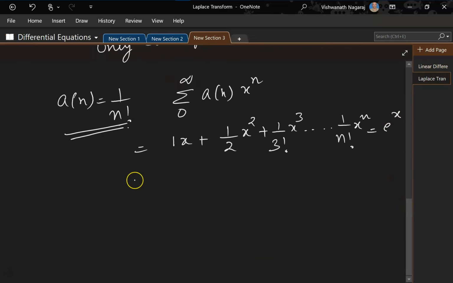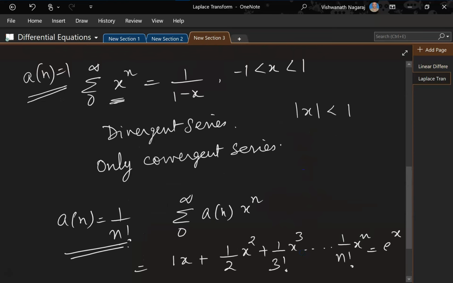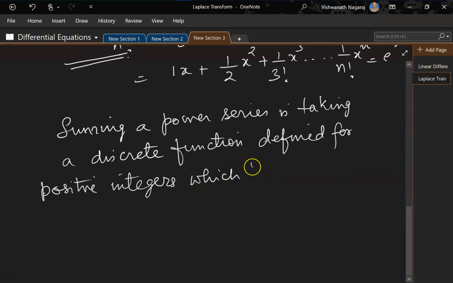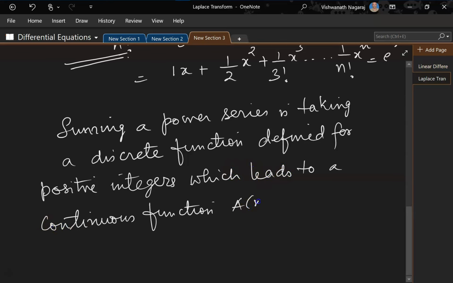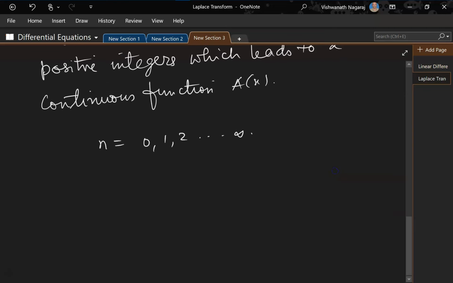So this is just a little bit of background. So summing a power series is taking a discrete function. Remember here, the input value is going to be discrete. That is 1, 2, 3, 4, 5, 6, 7, defined for positive integers, which leads to a continuous function. Let's say a of x. So here it's going to be continuous function. So now here n is 0, 1, 2 and so on up to n, or more appropriately infinity.